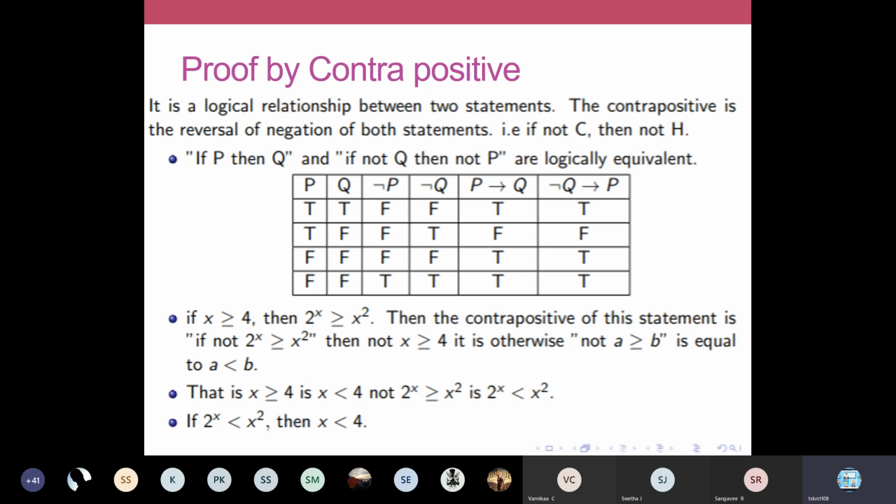If p then q can be written as p implies q, and in your proof by contrapositive we are going to negate your conclusion and we try to derive at your p. So you just write down these statements. Then the contrapositive statement is: if not 2 power x greater than or equal to x squared, then not x greater than or equal to 4.